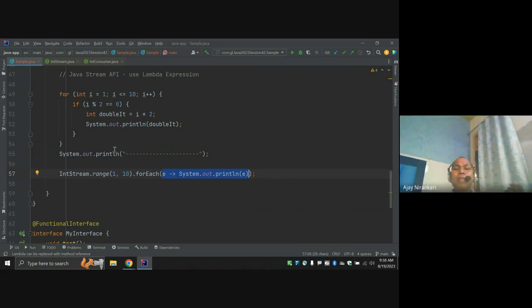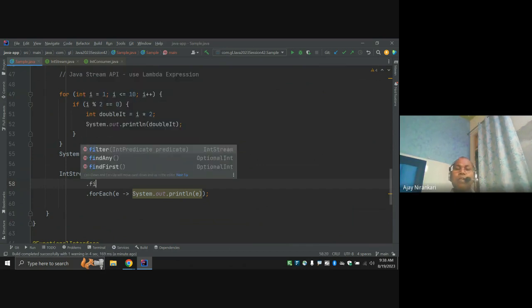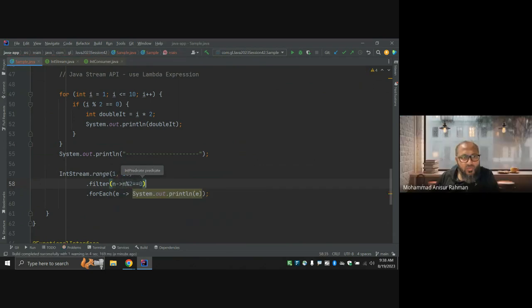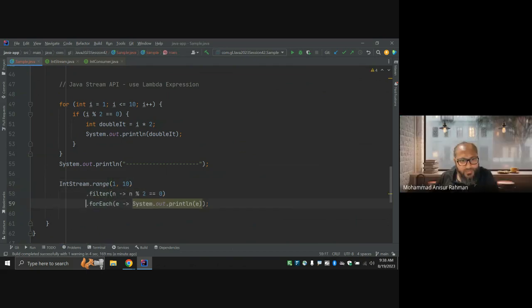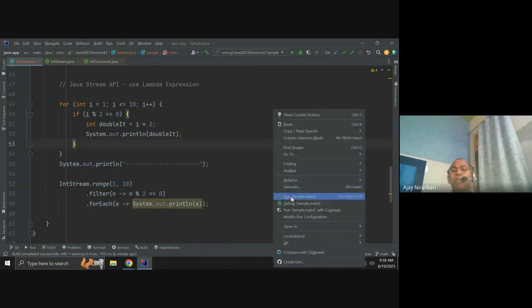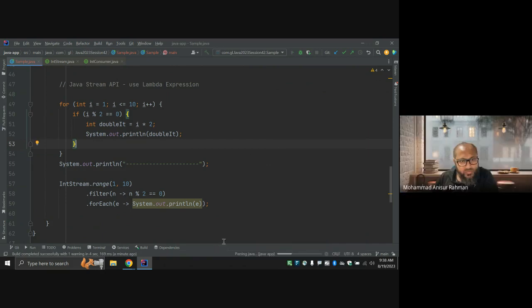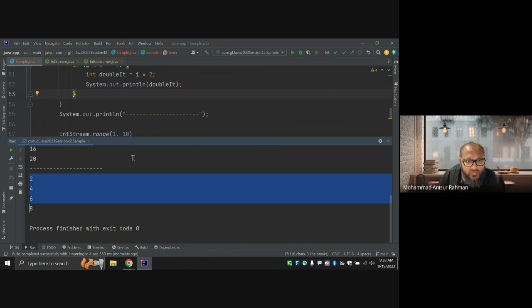Okay, and even here, say I want to notice only even numbers. So here, say just filter whatever the number, number modulo 2 double equal to 0. Okay, so here I am saying just filter out those numbers which are only even numbers. So they are printing only even numbers. Notice here they are only even numbers. Okay.